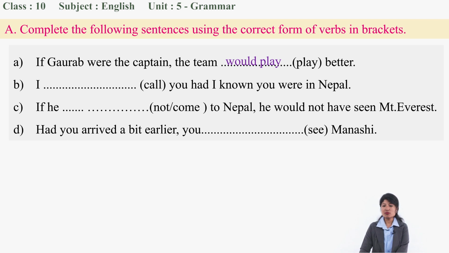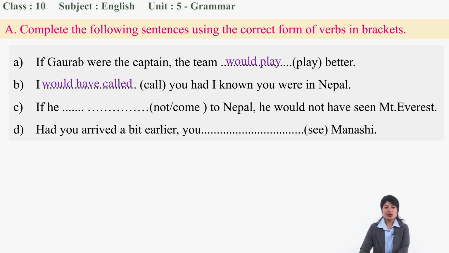Okay, moving to B. What's there? I did not call you. Had I known you were in Nepal. Had I known. So what should be here? I would have called. Right, I would have called you had I known you were in Nepal.